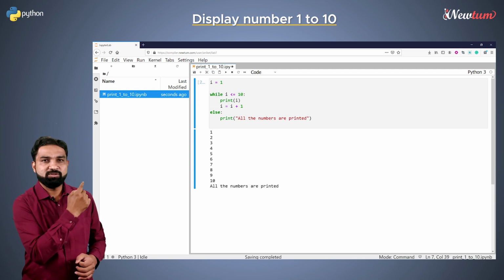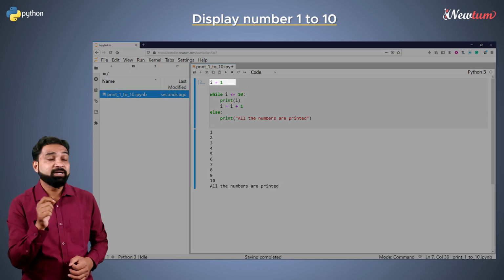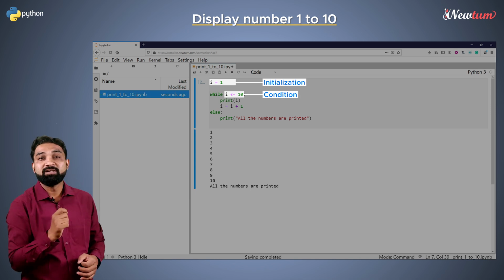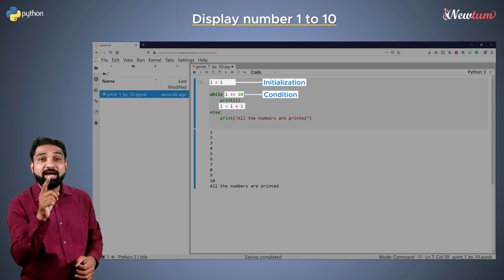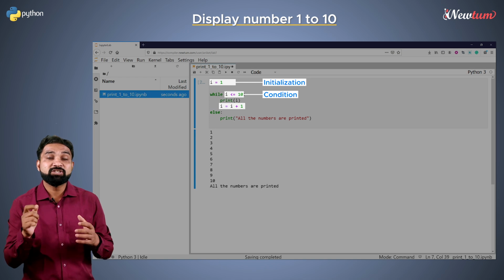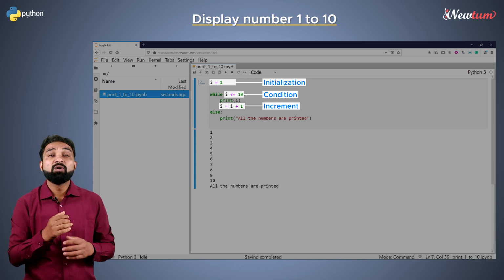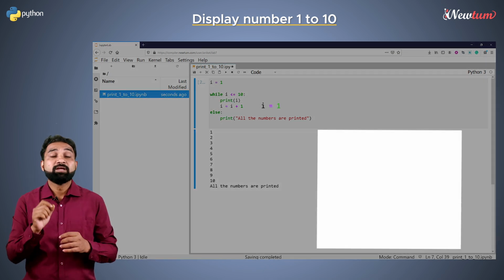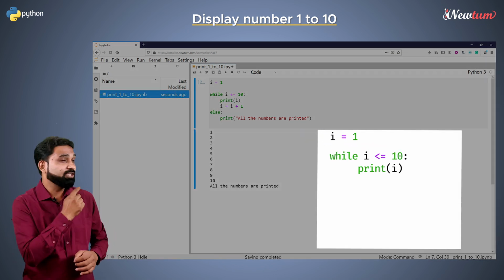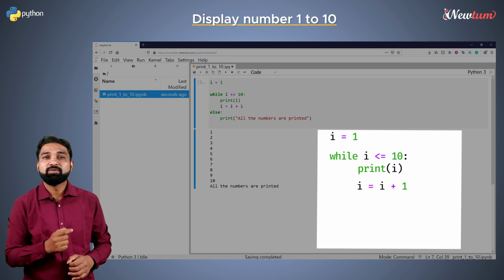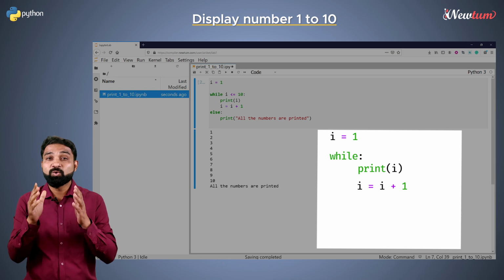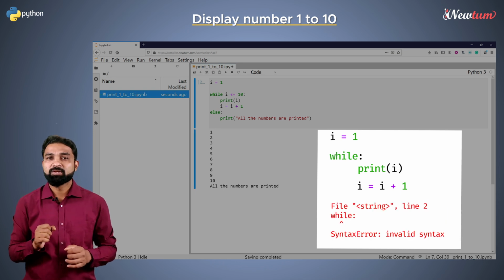So, look at this code. This part is called initialization. This is condition. And this I equal to I plus 1 line is called increment. For any loop, three things are essential: initialization, condition and increment. If you miss anything, then your code will give some problem.